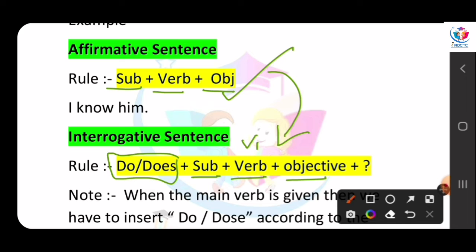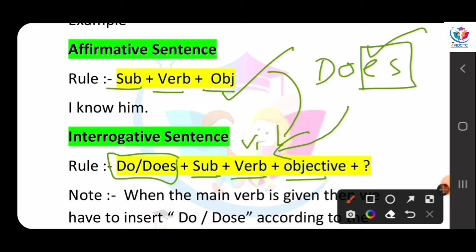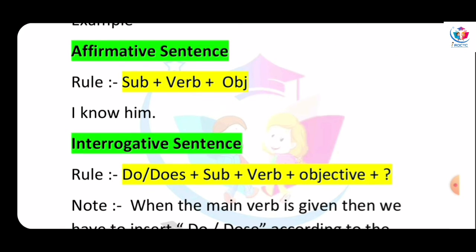Actually, when we write does, here we already mention es or s. That is why we don't need to write the s or es extra in the verb. Okay, when we put does, right? They are very similar. The only difference is we have to put do or does according to the subject.